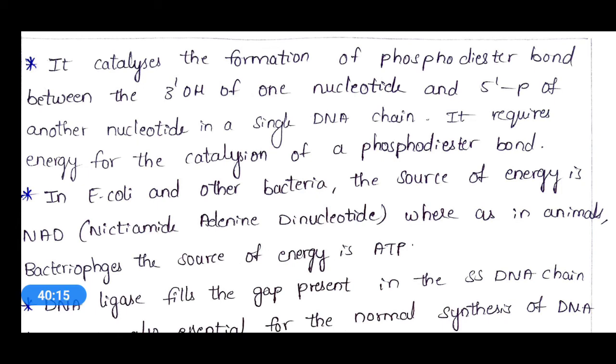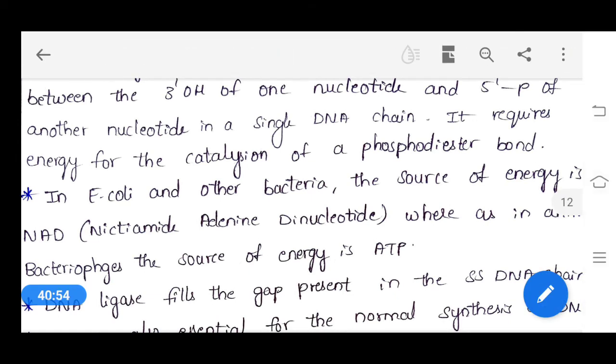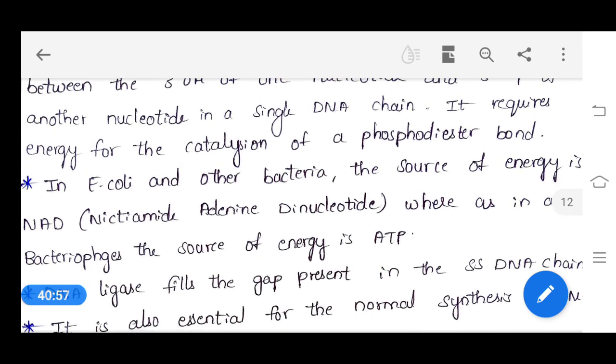That means during the polymerization process, these free nucleotides will be attached to one another, and during this process a phosphodiester bond will be formed between the 3' hydroxyl group of one nucleotide, that is the first nucleotide, and the 5' phosphate end of the second nucleotide in a single stranded DNA chain. It requires energy for the catalysis of the phosphodiester bond.